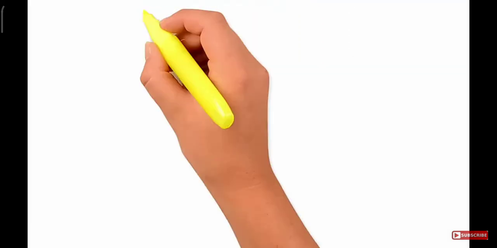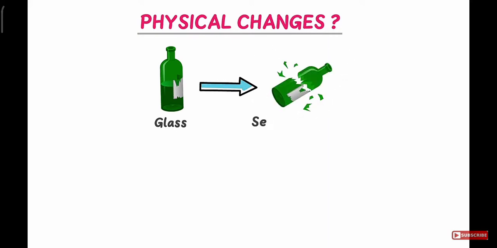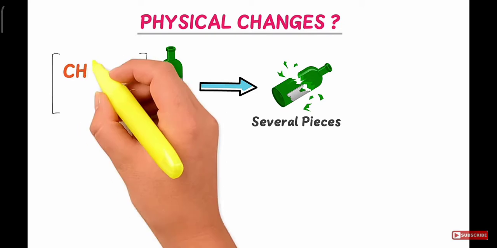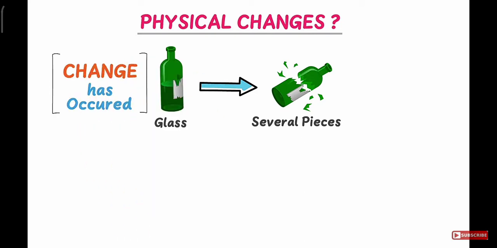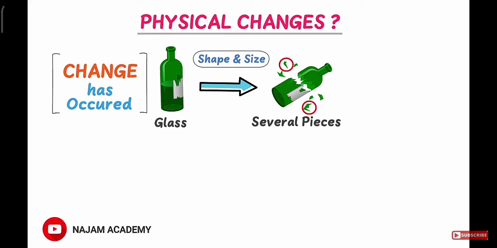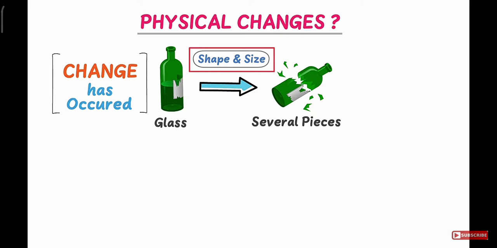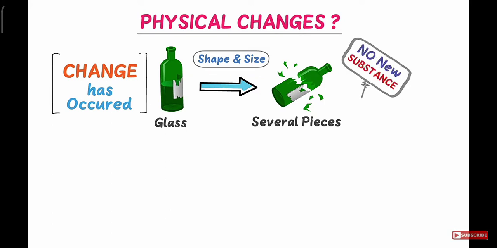Firstly, let me teach you what physical changes are. Well, consider a bottle made up of glass. Let this bottle fall and break up into several small pieces. We say that change has occurred in the system because the bottle changed its shape and size. We know that each and every piece of the bottle is still glass. Even though the glass changes shape and size when it breaks, it doesn't form a new substance. So this is an example of physical change.